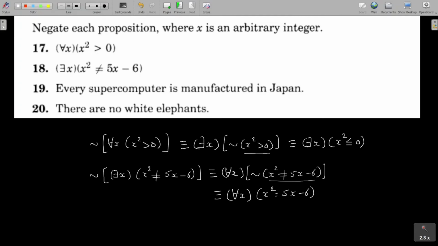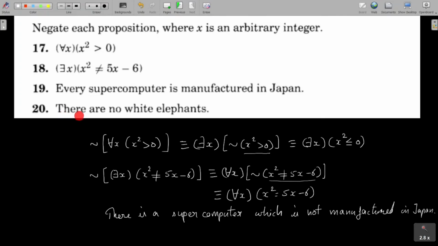Next one, every supercomputer is manufactured in Japan. So here the quantifier is every. When we write the negation of the proposition, the quantifier every becomes there exists. So we can write there is a supercomputer. Now the predicate here is supercomputer is manufactured in Japan, and its negation is supercomputer is not manufactured in Japan. So the negation becomes there is a supercomputer which is not manufactured in Japan.